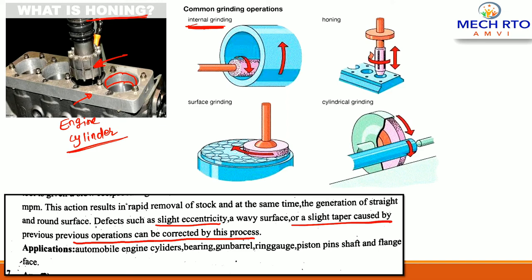Applications of the honing process are automobile engine cylinder, bearing, gun barrel, ring gauge, piston pins, shaft, flange face, etc. So here you can see this is a honing process. This is a cylindrical grinding process, as you can see here. Cylindrical grinding, surface grinding, as you can see here, surface grinding process. This is internal grinding. So you'll get the idea about what is the honing process.